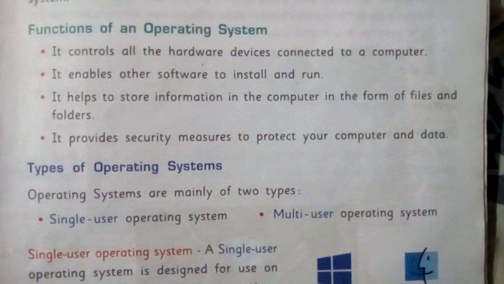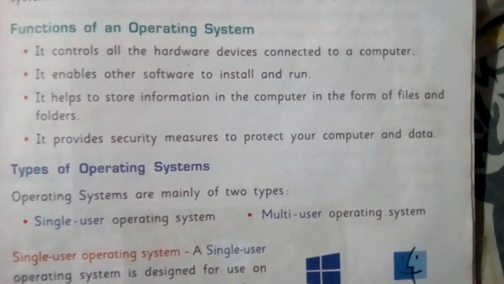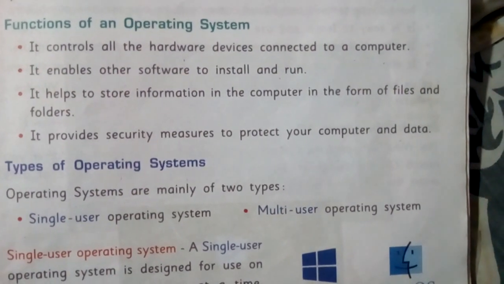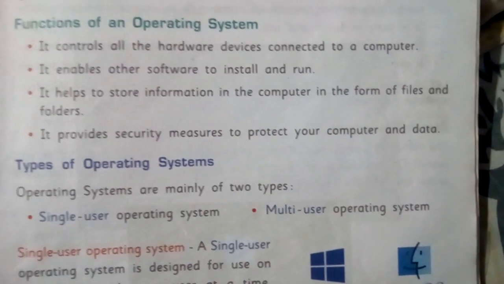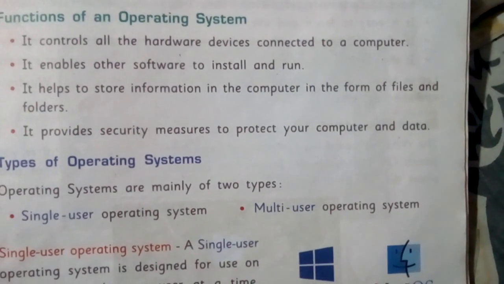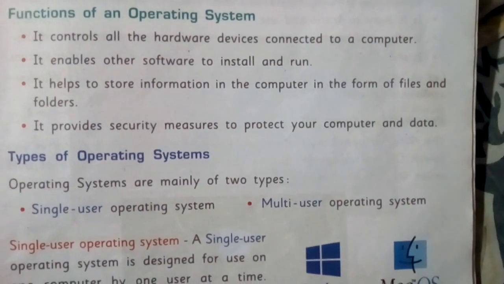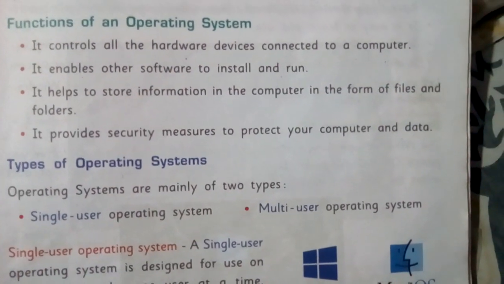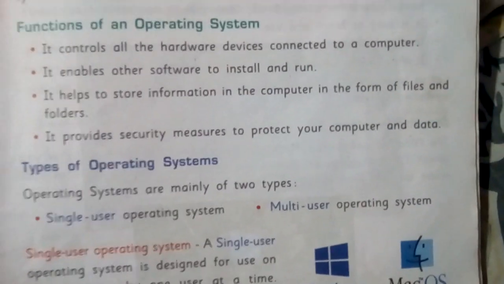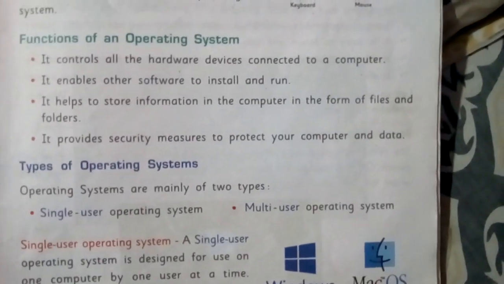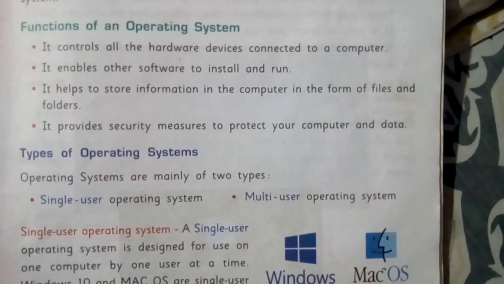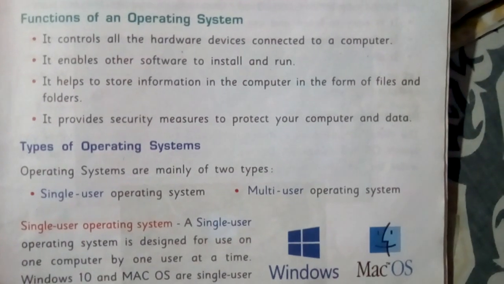It means it controls all the hardware devices that are connected to the computer like keyboard, mouse, disk drive, printer, etc. It helps another software. For example, Windows Media Player, Paint. These are the software which are getting help by the main operating system to install and run. It also helps the computer to store information in the form of files and folder. It provides security measures to protect your computer and data from outside threats.